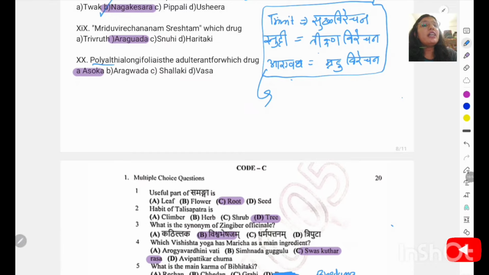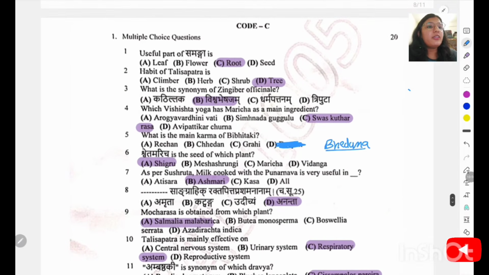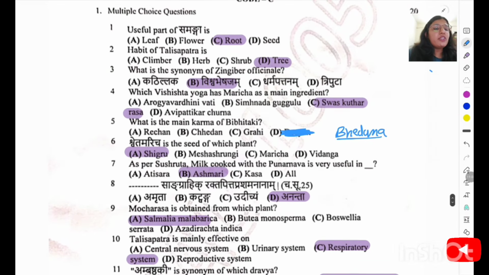So it is the adulterant for actually your Ashoka. Next come our next 20 questions. Useful part of Samanga is the root. Habit of Talisapatra is the tree.